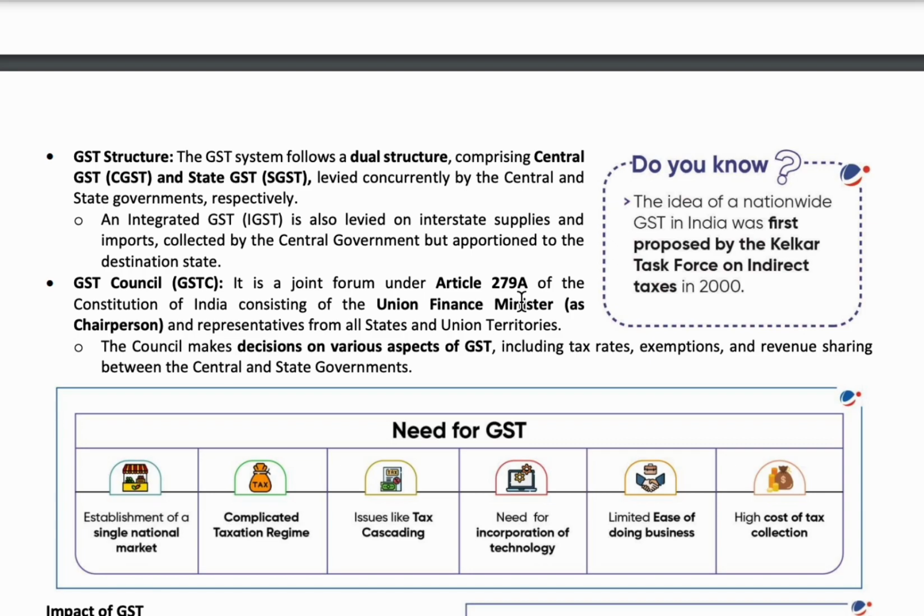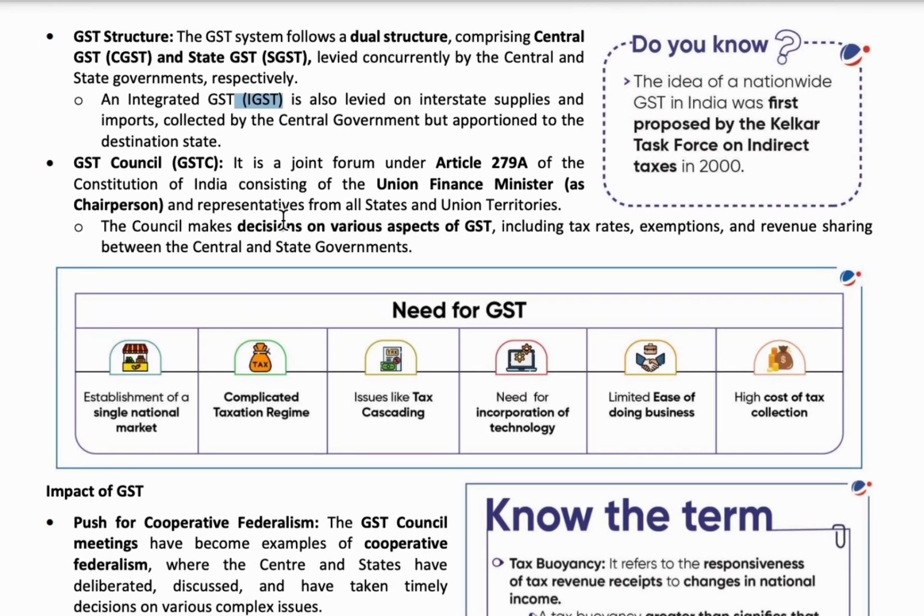Under this, the taxes are levied by the state government. This is called SGST, and the other one is IGST. IGST is the Integrated Goods and Services Tax. The taxes levied by the central government and the state government concerned is called IGST. The GST Council makes the decisions on various aspects of GST. The article is 279A. Under Article 279A, the GST Council was established.